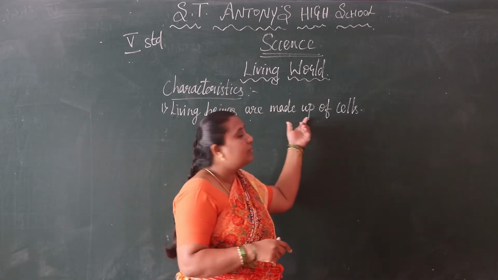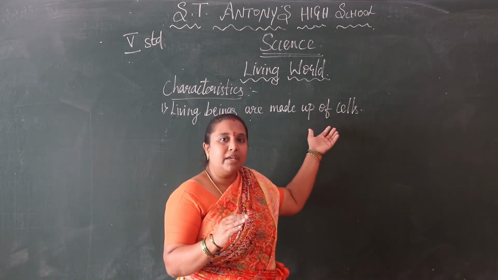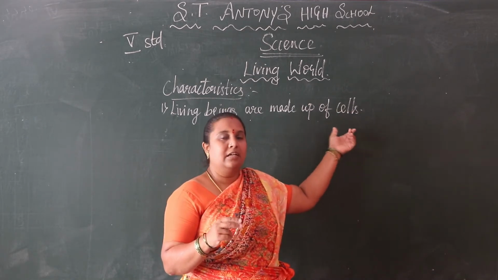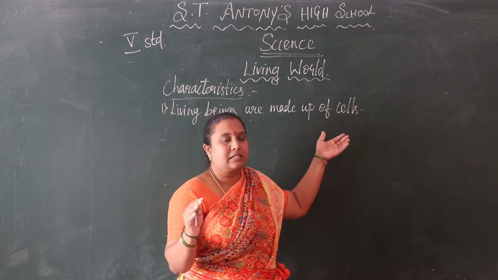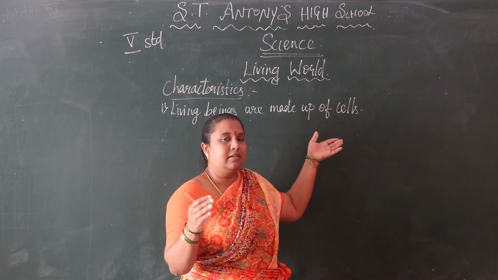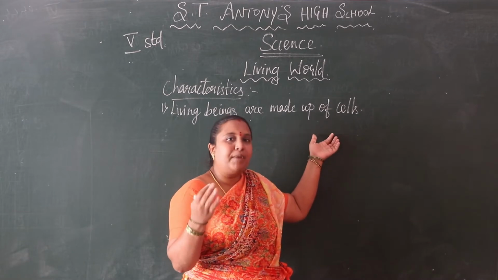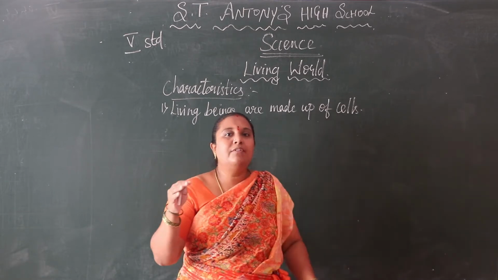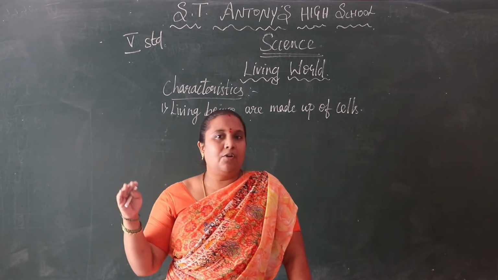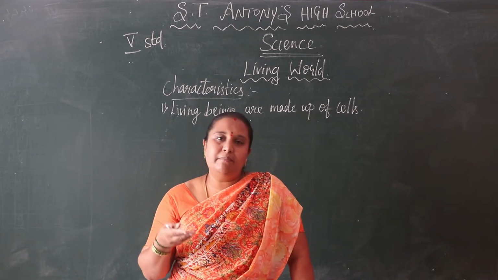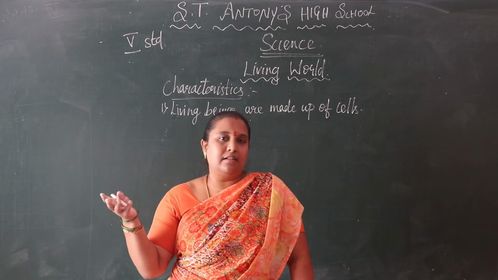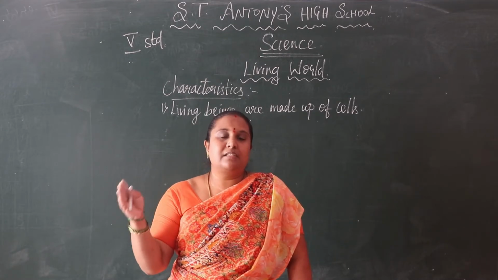That is the concept. So living beings are made up of cells. Human beings are made up of human cells, that is animal cells. Plants are made up of plant cells. They have different types of cells. Plants have different cells, and animals and human beings also have cells.